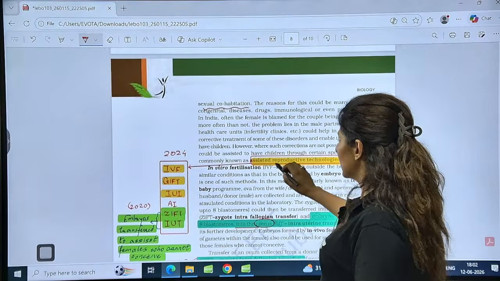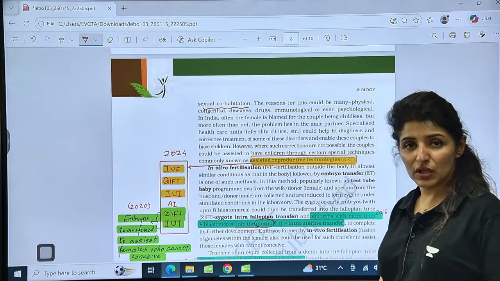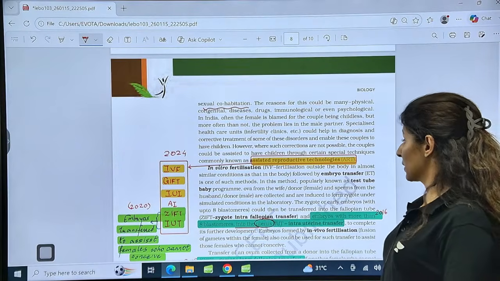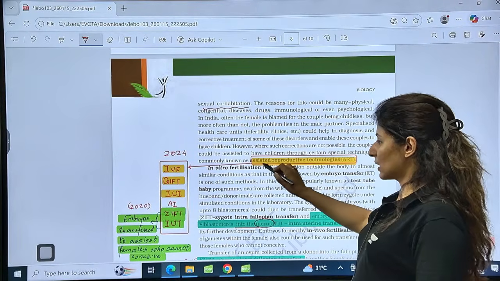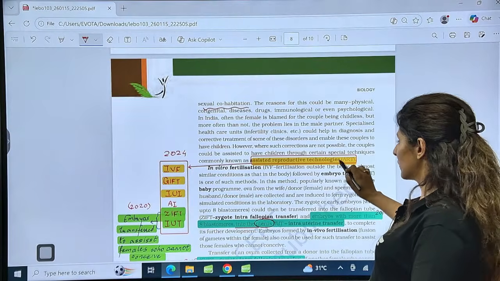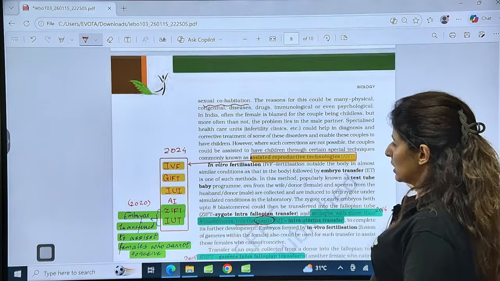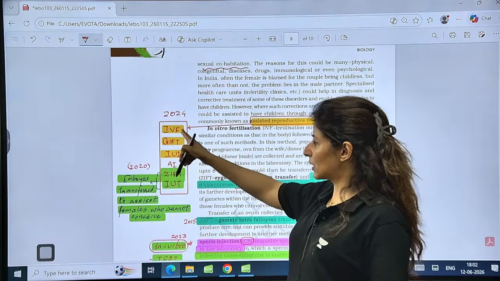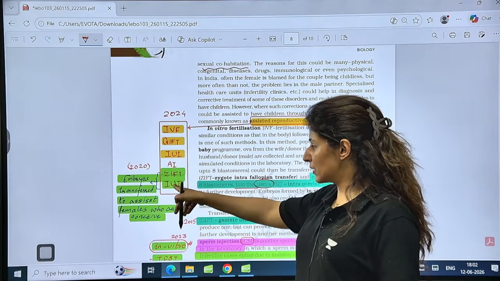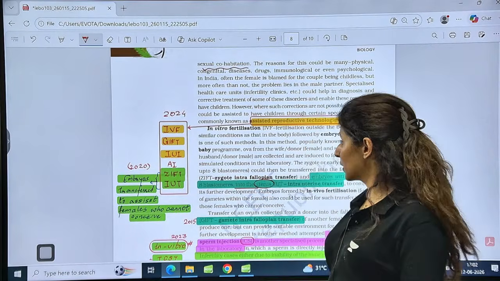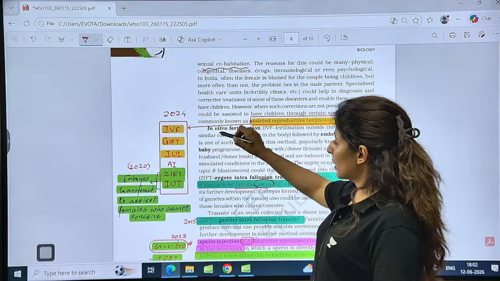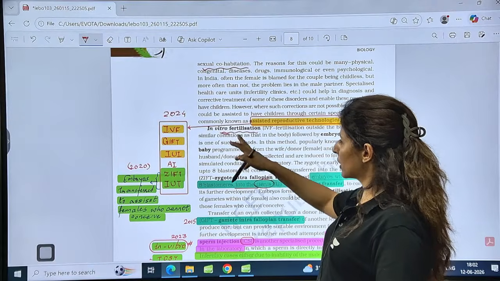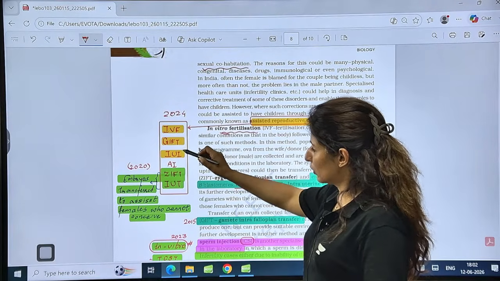Now there are techniques through which a couple can have a baby. The special techniques are collectively known as assisted reproductive technologies, ART. So what are the techniques in ART? IVF, GIFT, IUI, AI, ZIFT, IUT. All these questions were asked in 24. So which methods come under in vitro? In vitro is these 3 methods, all in yellow. In vitro.